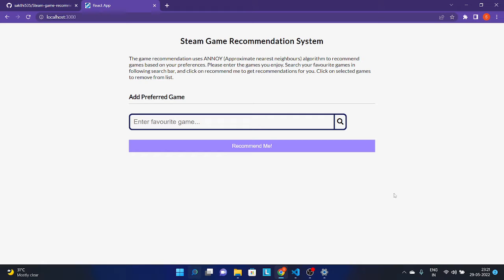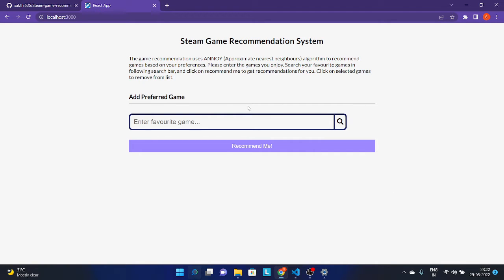So, under the algorithmic track, I have chosen to do a recommender system. Specifically, the application I have developed is a game recommendation system that takes input from the user on what kind of games they prefer and recommends relevant games from Steam that they would like to enjoy.